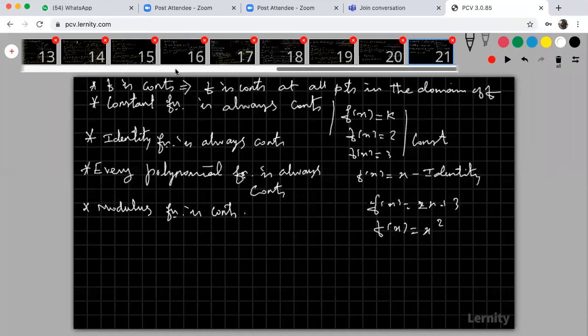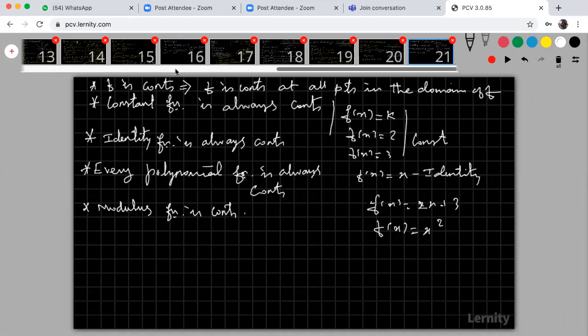But the difficulty is drawing the graph. For given functions, drawing the graph is sometimes difficult. So what to do? Mathematically, we are going to prove whether the function is continuous or not.